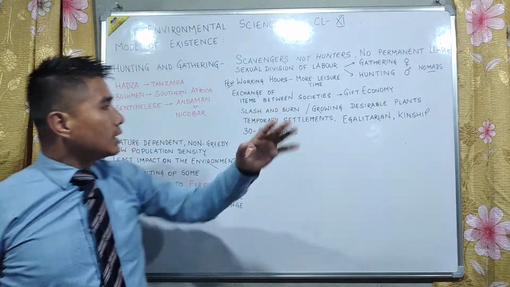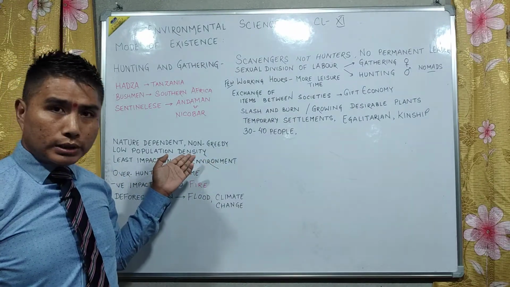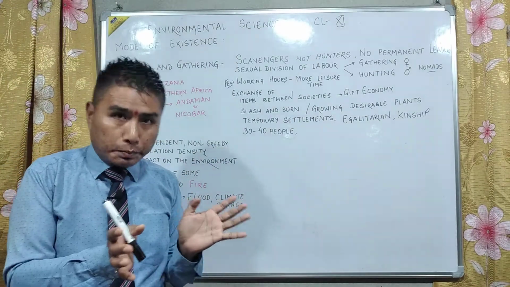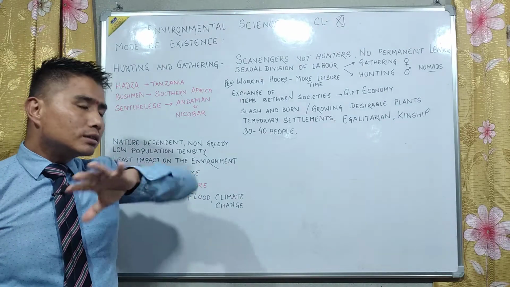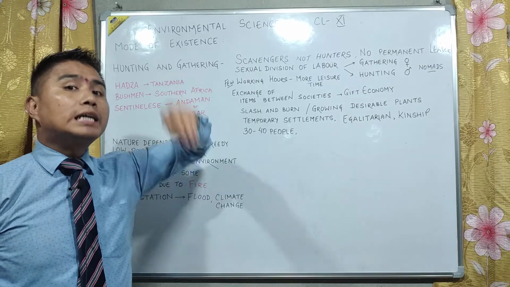Their population density is very low. They all live in a small group, and that is why they all have a blood relationship. So there isn't a particular leader in the group.